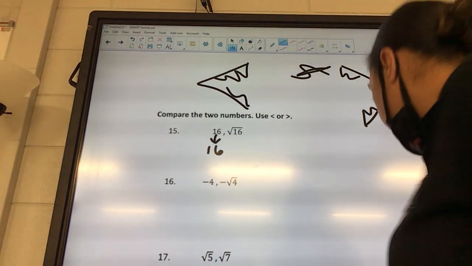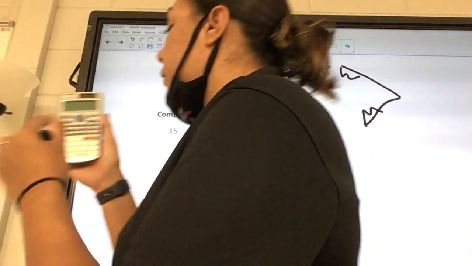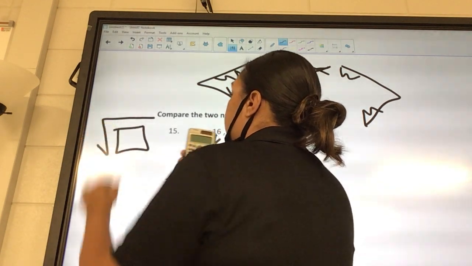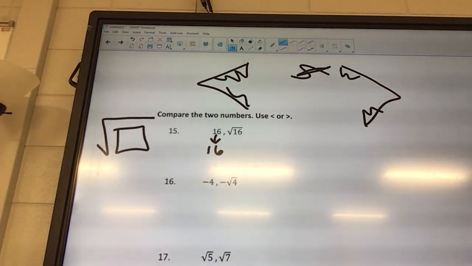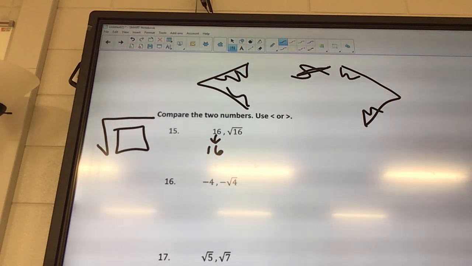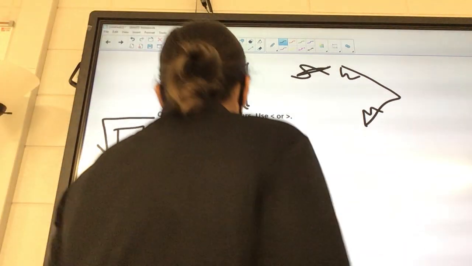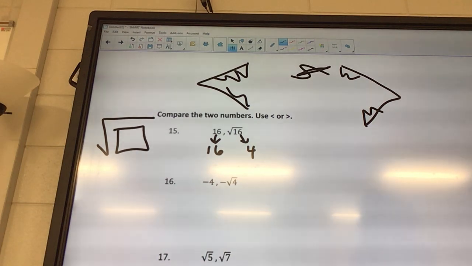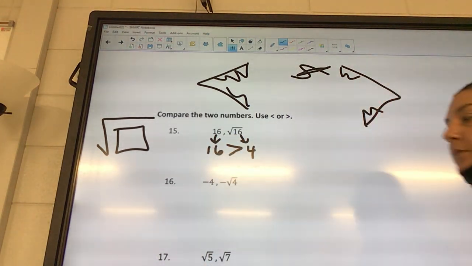Okay, so take your calculator, turn it on, and then you're looking for this button. It's in the second row down and it looks like this. You're gonna push that and then you type in 16 and hit enter. What'd you get? 4. Okay, if you didn't get 4, then I need to know now. So the square root of 16 is 4. So what is bigger, 16 or 4? 16. Okay, so we're just going to go like that.